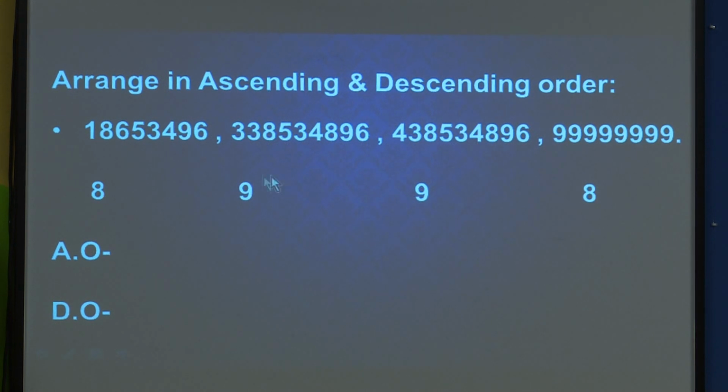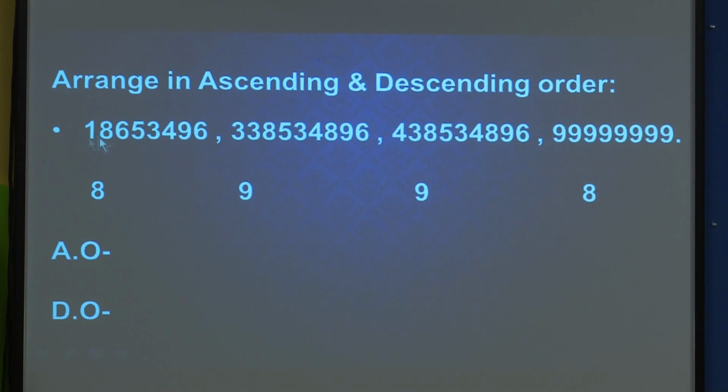First we see the first two digits: this is 33 and here it is 43. Which is smaller? 33 is smaller. So 43 is greater than 33, and since we are writing ascending, this will be our third number, and this will be our last number, the 9 digit one.